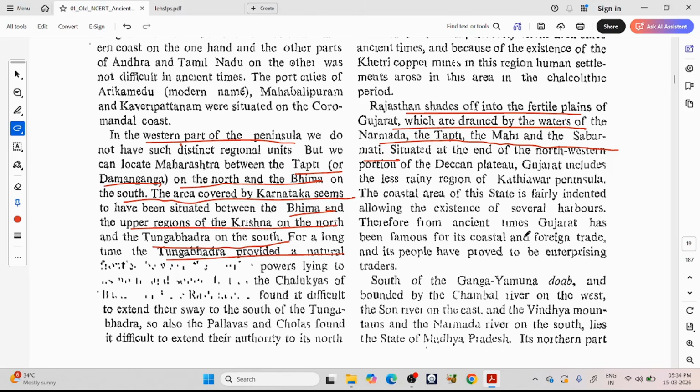Therefore, from ancient times, Gujarat has been famous for its coastal and foreign trades, and its people have proved to be enterprising traders.